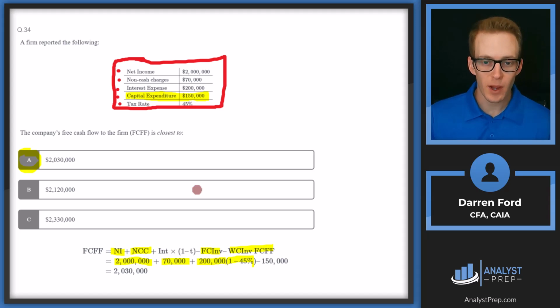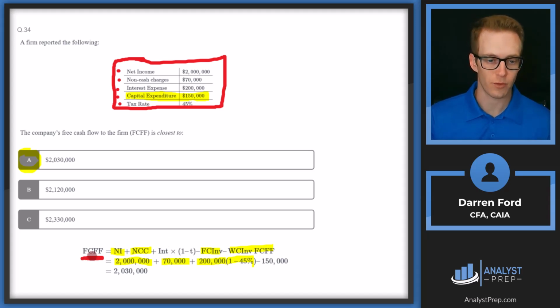And we've had some other questions on this as well. I would highly recommend making flashcards for each of these. Make a flashcard for free cash flow to the firm starting from net income, and then write out this formula on the other side. Then make another flashcard for free cash flow to the firm starting with cash flow from operations, and get that formula right on the other side.